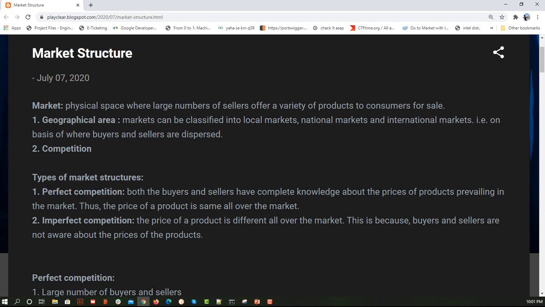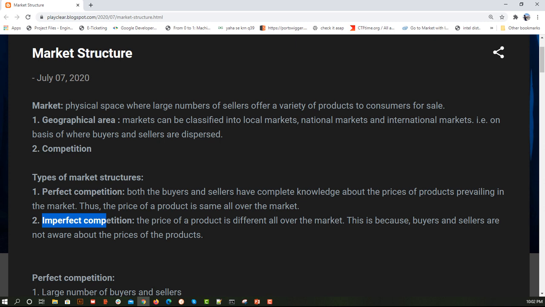Similarly, imperfect competition: suppose I am living in a remote area and there is only one petrol bunk. That was just an example. I don't have any other choice, but I have to buy from you, though I have good knowledge of the price. Of course, it will be illegal for you to sell at a higher price, but if there is no other alternative, then of course I have no option and I have to buy it from you. So, imperfect competition. Here, in the example I took, I know what the price of petrol is.